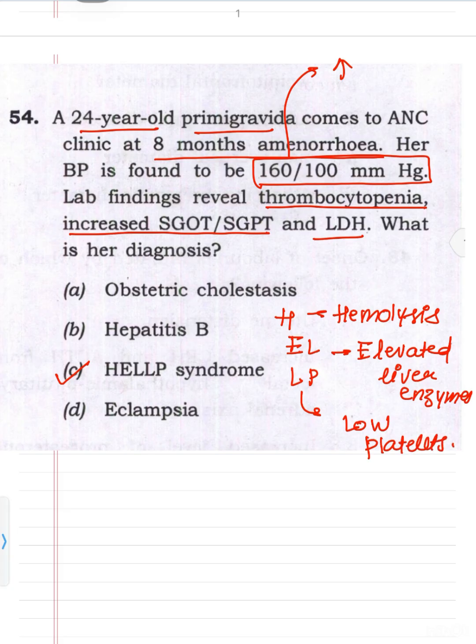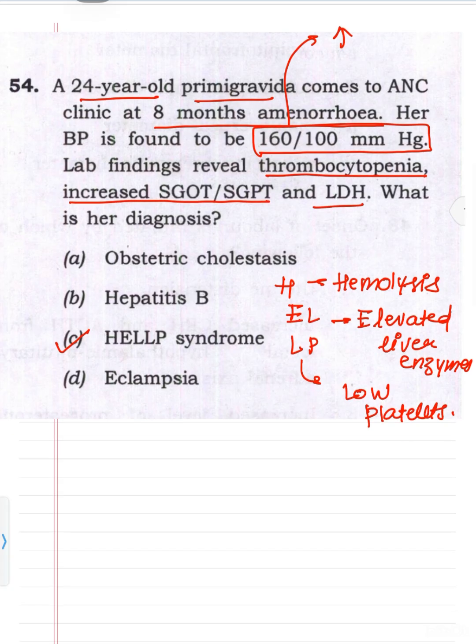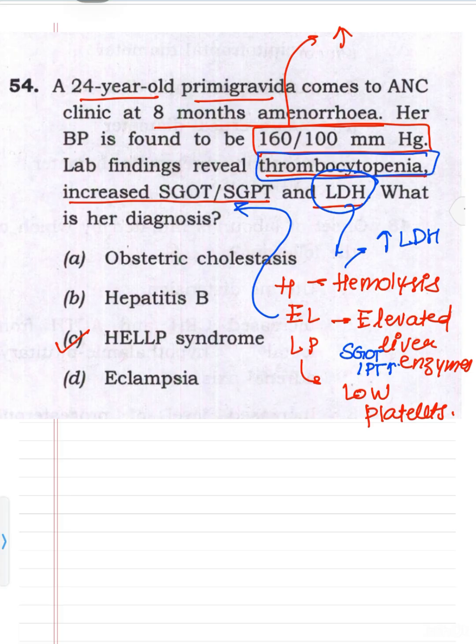So the finding of hemolysis in this case is increased LDH. So increased LDH means hemolysis is present. Elevated liver enzymes are seen by increased SGOT or SGPT, and low platelets are shown by thrombocytopenia. So everything is mentioned here. So this will be HELLP syndrome. Undoubtedly it will be HELLP syndrome.